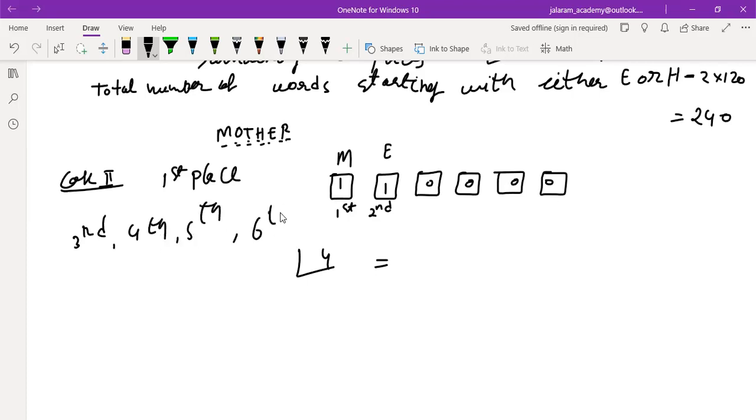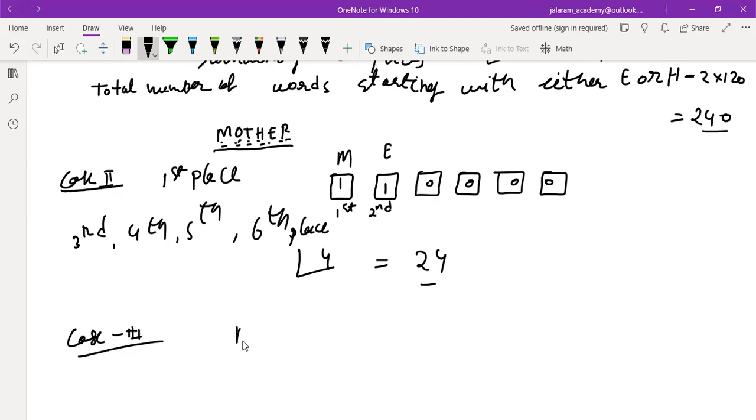fifth, and sixth place. If the first two letters are ME, which we do not require, we require the word starting with O after M. So after these 24, somewhere there will be the word mother. Is that clear to you? So before this, 240 plus 24, 264 words we have already discussed, and still there is no chance of getting the word mother. Okay.